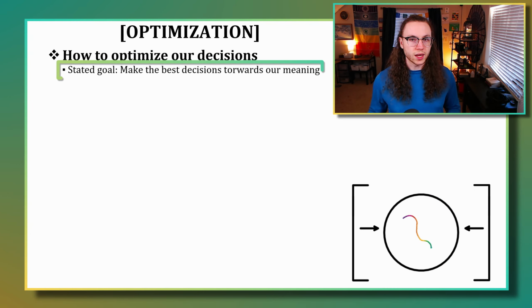So how do we optimize our decisions? In order to start optimizing, we have to have some kind of goal or objective to actually start optimizing towards. So the goal that we're going to have for optimization is that we want to make decisions that get us closer to experiences that provide us meaning.